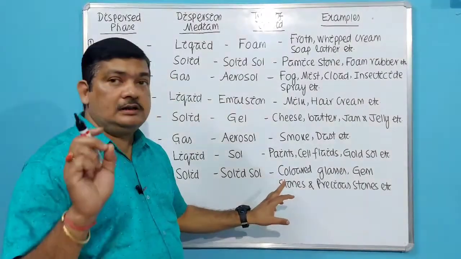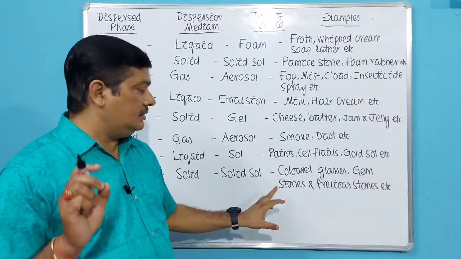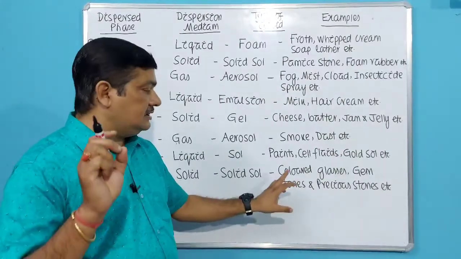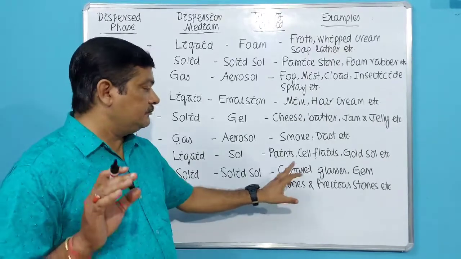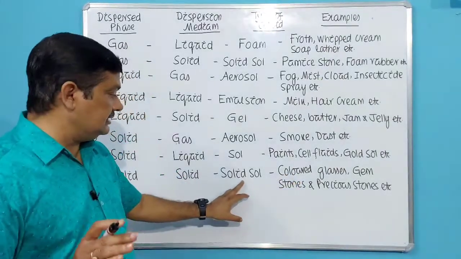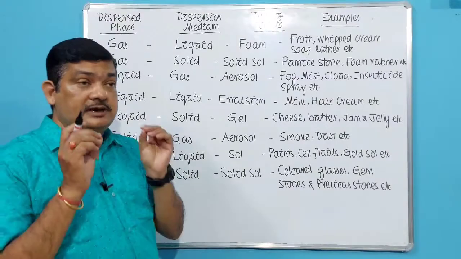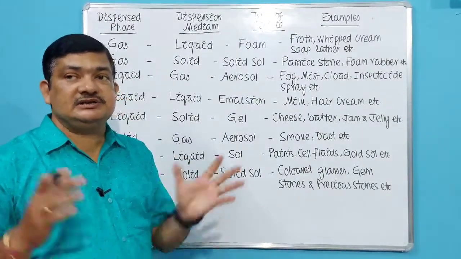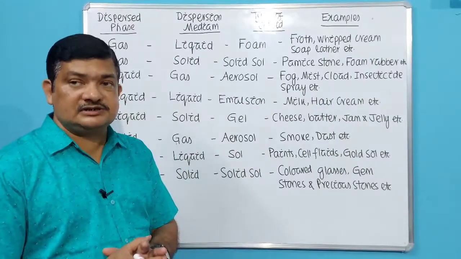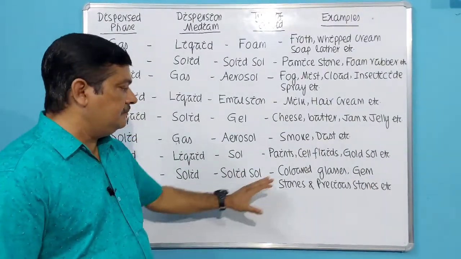So here are the examples. All the gemstones which you see, all the precious gemstones, and the colored glasses which are put on the window panes are examples of colloidal solution or solid sol. That means when a little amount of one type of solid is dispersed in a greater amount of another solid, then a solid sol is formed.